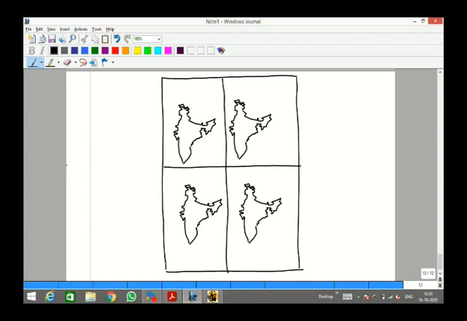So, now how can we use it? Everyone, pay attention to this. Suppose I have just drawn these maps for you. What can I use these maps for?